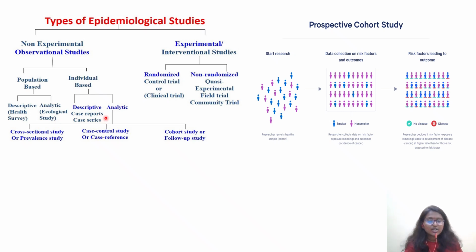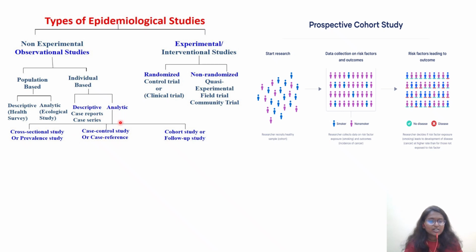Coming to descriptive studies, we have case report and case series, and individual based. What happens in this case is that there is a scientist who is working in a certain area, and a chemical spill or some kind of accident has happened. So you will be studying the same individual over a period of time. Immediately, what was the effect, after 1 month, after 3 months. So individual based studies will take place. Case report is what you will call it. Certain chemicals show their adverse effects or toxic effects over a period of time, not immediately. Acute effects will be there, chronic effects will be there. So those can be done in individual based case reports.